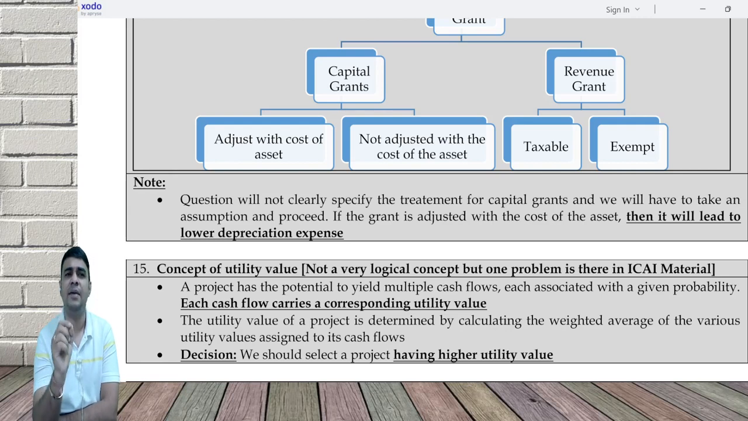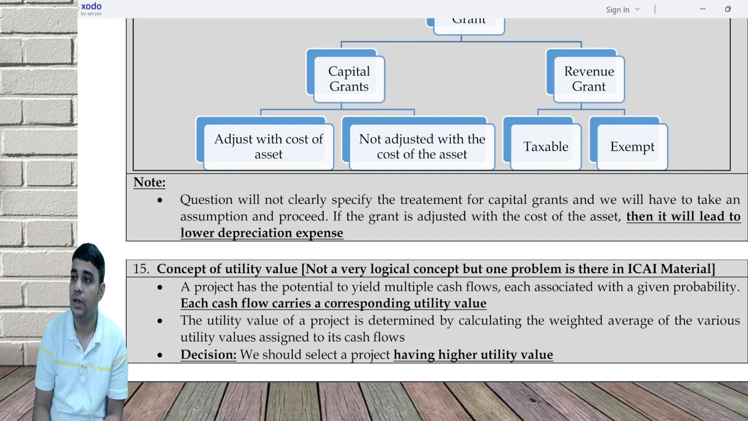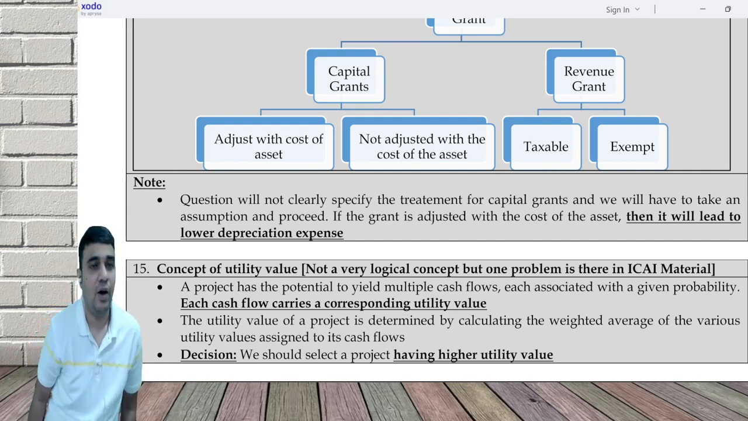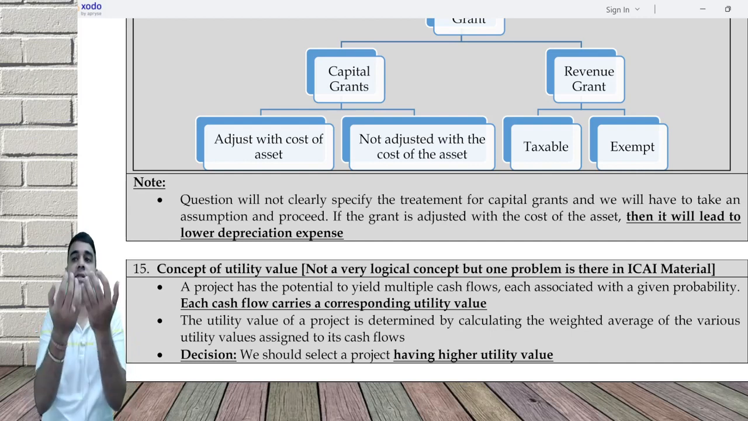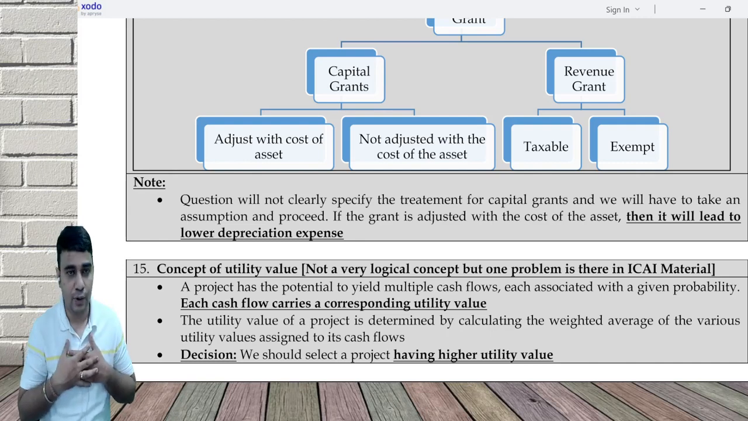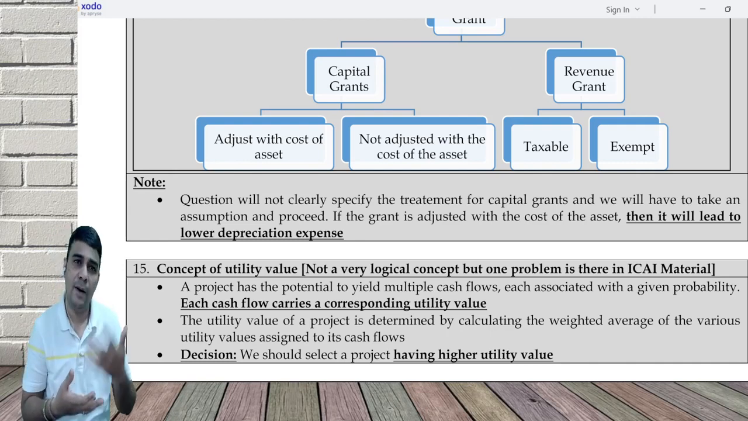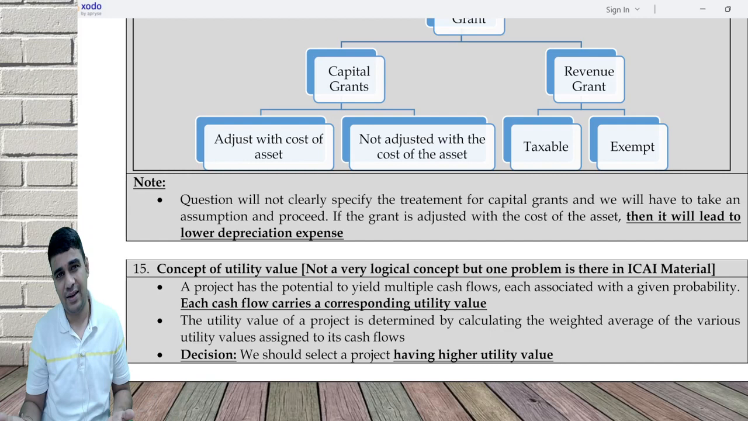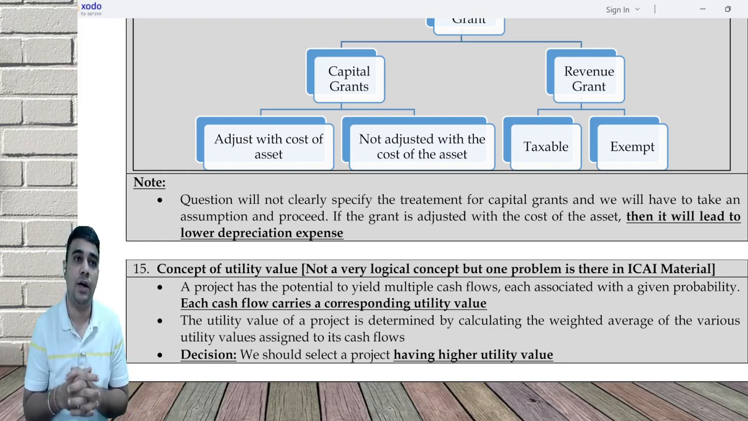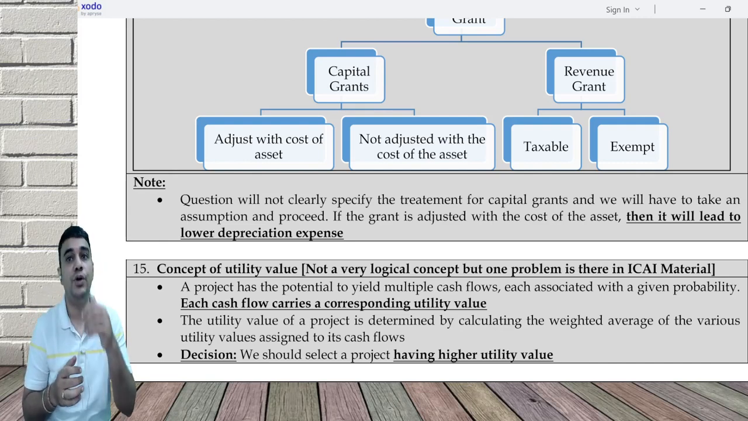In that, the ICAI material had one thing called the concept of utility value. The problem is very simple. There's no major discussion needed. What they are saying is you're going to generate some cash flow. If you are generating some cash flow, ideally I want to calculate NPV: positive, go ahead; negative, reject it. They're saying no, for the cash flow I'll give a utility value. What is utility value? If the utility value is high, it means it is more important for you. If the utility value is less, it means it is less important for you.